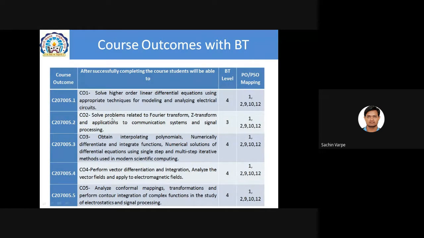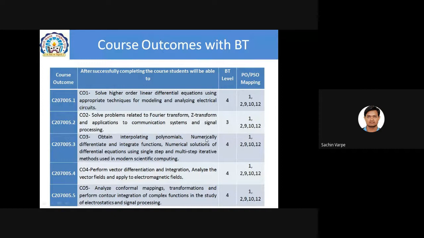which will help to solve problems related to Fourier transform, Z transforms, and applications to communication systems and signal processing. CO number 3, which will be from numerical methods in the third unit, will help to obtain interpolating polynomials. I hope everyone knows polynomials. Interpolating polynomials we are going to discuss, which is actually the representation of data in terms of some function, which is a polynomial, an interpolating polynomial.